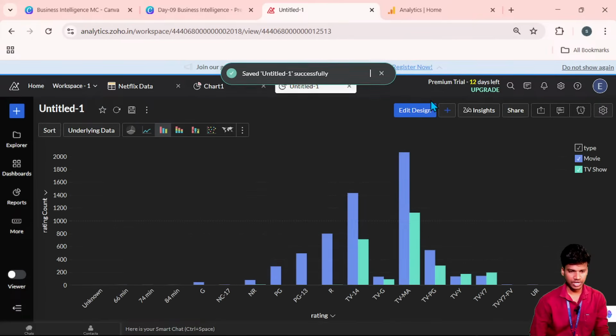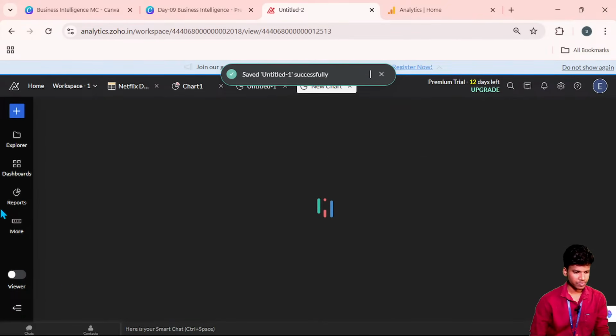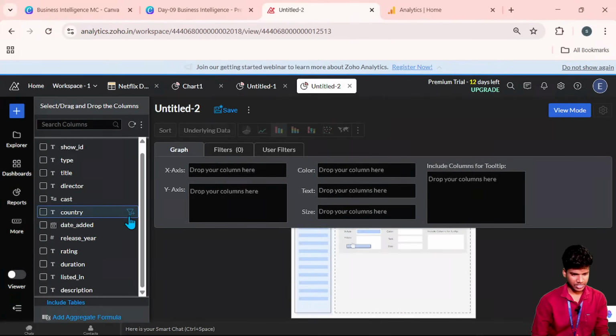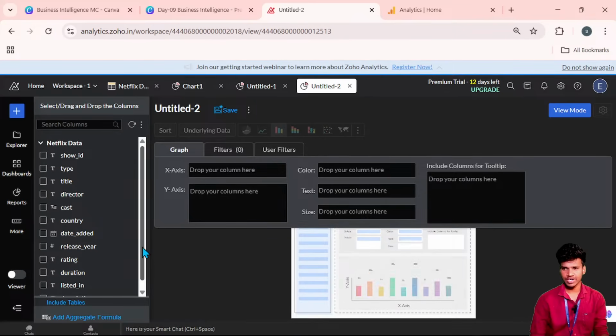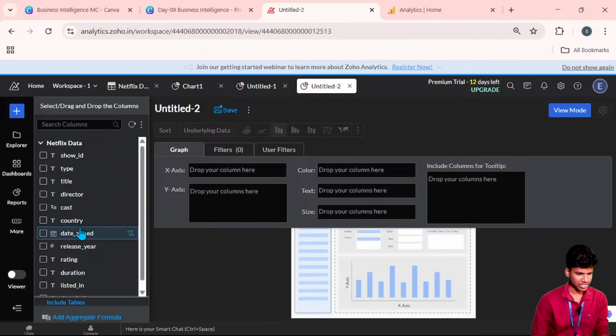So I will try the next one. Which kind of data are balanced here? Okay, now the countries, so many countries here. I think we should visualize that. So we can try country wise.